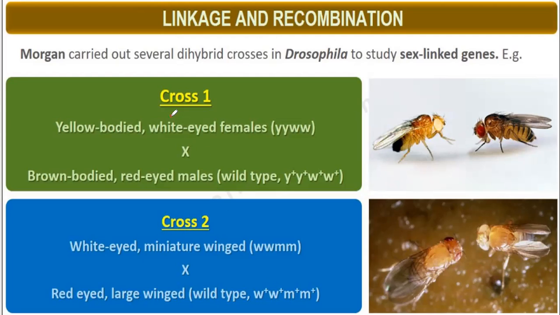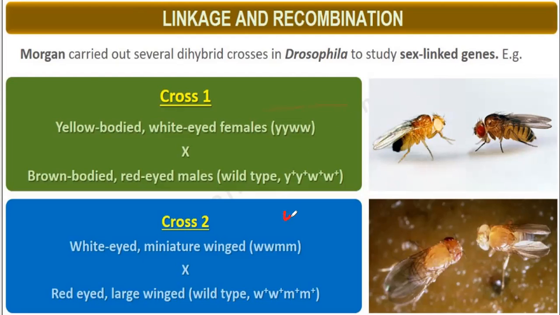So these were two crosses, dihybrid crosses. So one cross was what? Yellow body means YYWW. So these genes Y as well as W were present on the X chromosome, and there was very little distance between Y and W, so they were linked.